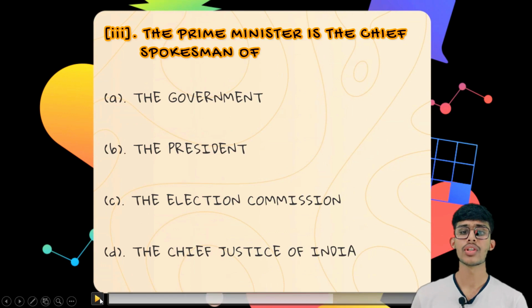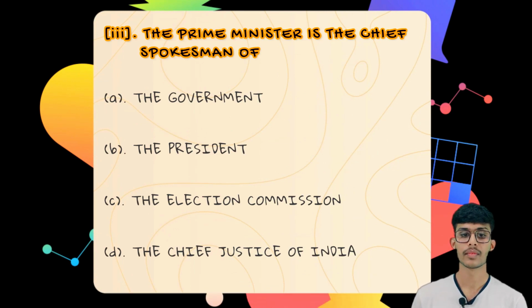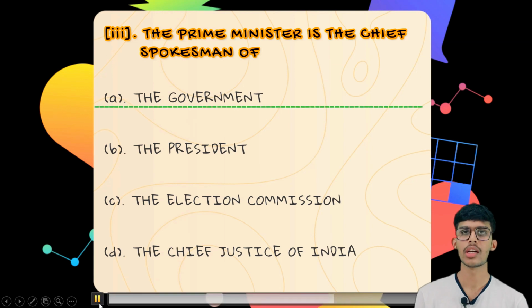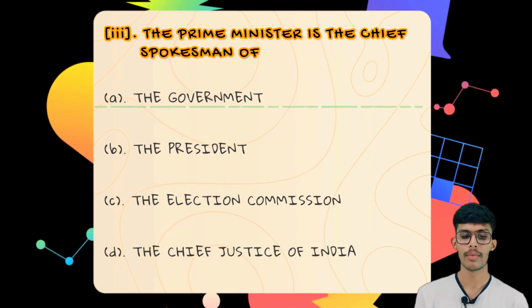So the third question is, the Prime Minister is the chief spokesman of, the first option is the government, the second option is the president, the third option is the election commission, and the fourth option is the Chief Justice of India. As we know that the Prime Minister is the head of the government, so definitely he will be the spokesman of the government. So the correct option is the first one, the government.